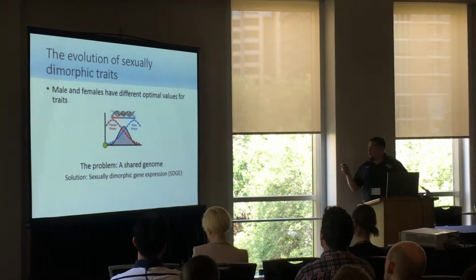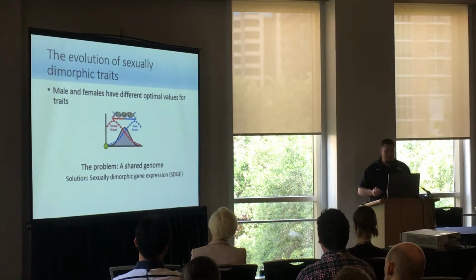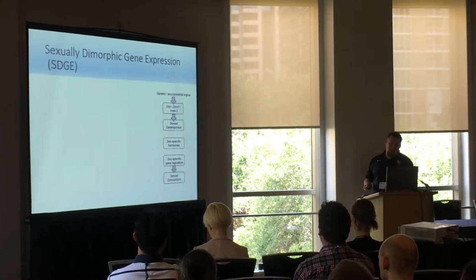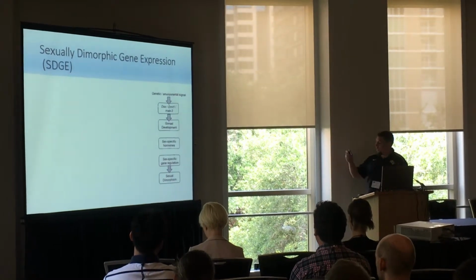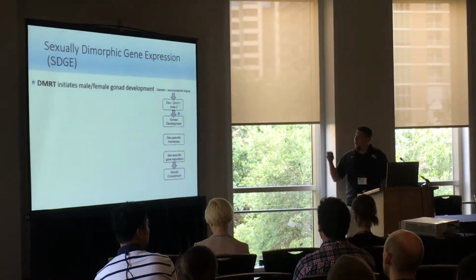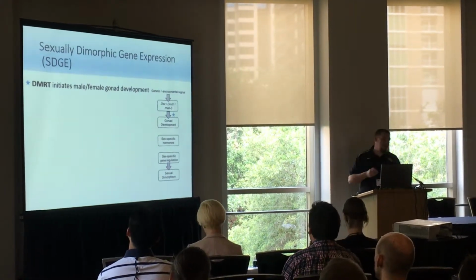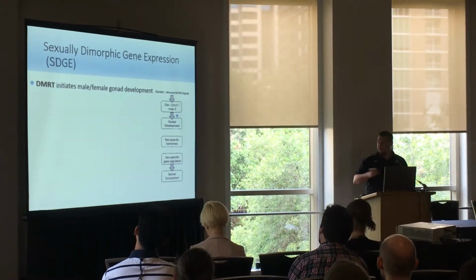And so I'm really interested in how sexually dimorphic gene expression evolves, and we've learned quite a bit about this over the past decade, and some of the mechanisms are very interesting. There's a couple different ones. What we know is that in all metazoans, a gene in the DMRT family, double-sex MAB-3 related transcription factors, initiates male and female gonad development.